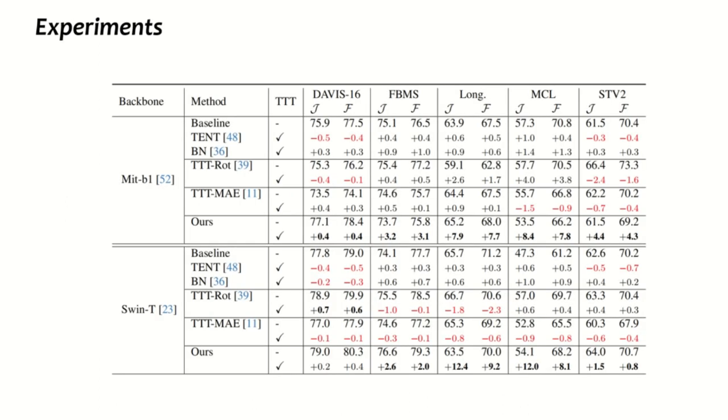We evaluate our model on a variety of datasets. Four prior methods for test time training, including TENT, BN, TTT-Rot, and TTT-MAE are used for comparison. It is observed that these methods do not yield substantial improvements in ZVOS. In the context of ZVOS, cues derived from 3D information prove to be advantageous, which explains the stable improvements exhibited by our proposed method when applied to test data.